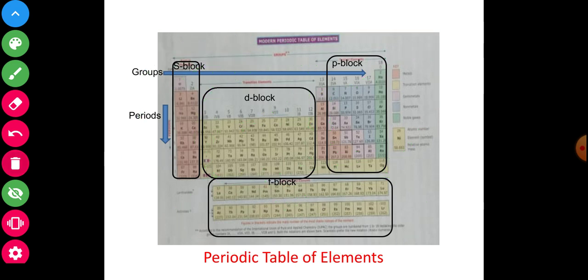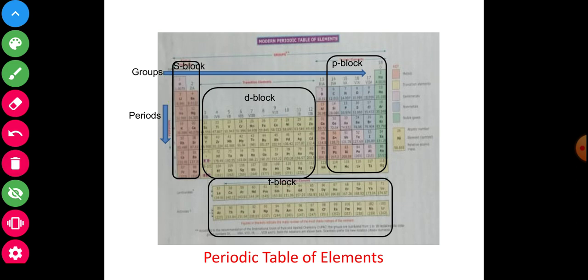Okay, my dear students, see and observe carefully. I hope you understand the number of periods of the periodic table. It is 7. 1, 2, 3, 4, 5, 6, 7. Is that clear? I will repeat again: number of periods? 7. 1, 2, 3, 4, 5, 6, 7. Okay, is that clear? Next.